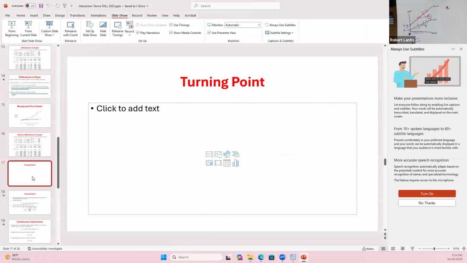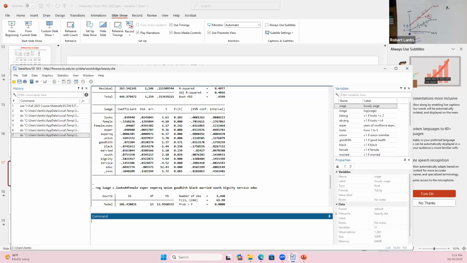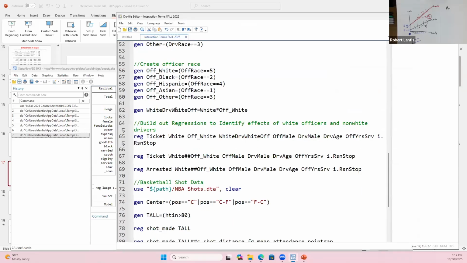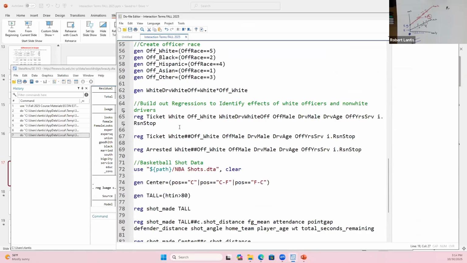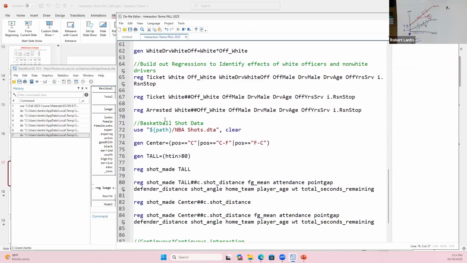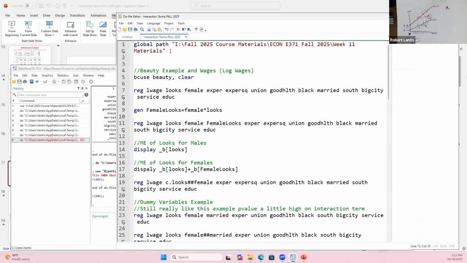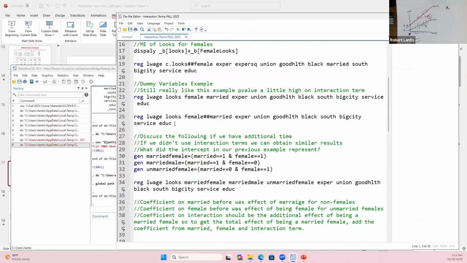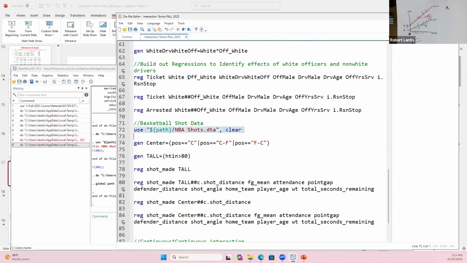We looked at this already. We'll come back to the turning point next class. I had another example that we can use to get at this, so I'm going to skip through this example just for today. I want basketball shot data. Let's see, hopefully I put it in the right file. NBA shots. Nope, because I didn't run my global path. Now, this should be one of the files that I gave you on Canvas. It's called NBA shots. So we've got this opened up.